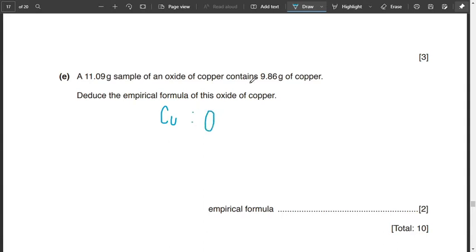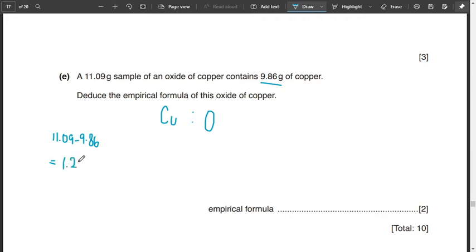There's one more way to do it. You can either have 9.86 gram of copper over 64 and find the copper part of it, like how much copper is used. And for oxygen, of course, we will subtract 9.86. Let's do this. 11.09 minus 9.86. If we subtract it, we'll have around 1.23.